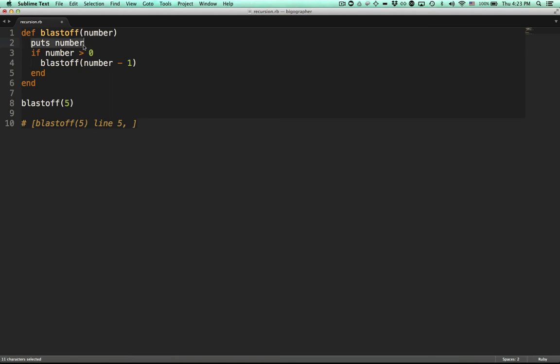In blastoff 4, we print the number. If number is greater than 0, 4 indeed is greater than 0. So blastoff 3. Now we don't even get to the end of blastoff 4, but we already trigger blastoff 3. But to keep track that we're still in the middle of blastoff 4, Ruby keeps in this stack, in this list, blastoff 4, line 5. It does this again for blastoff 3, blastoff 2,